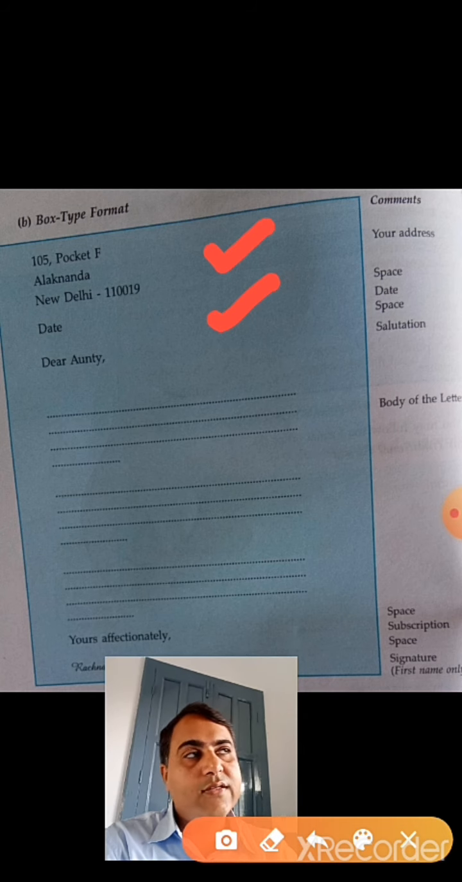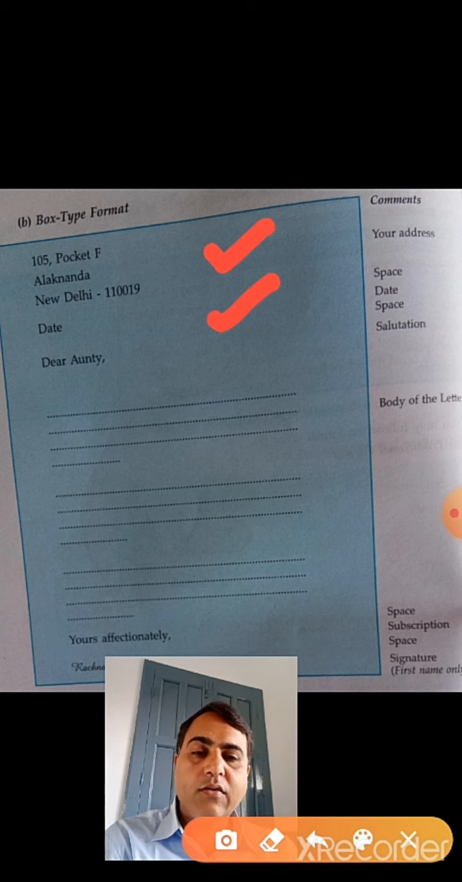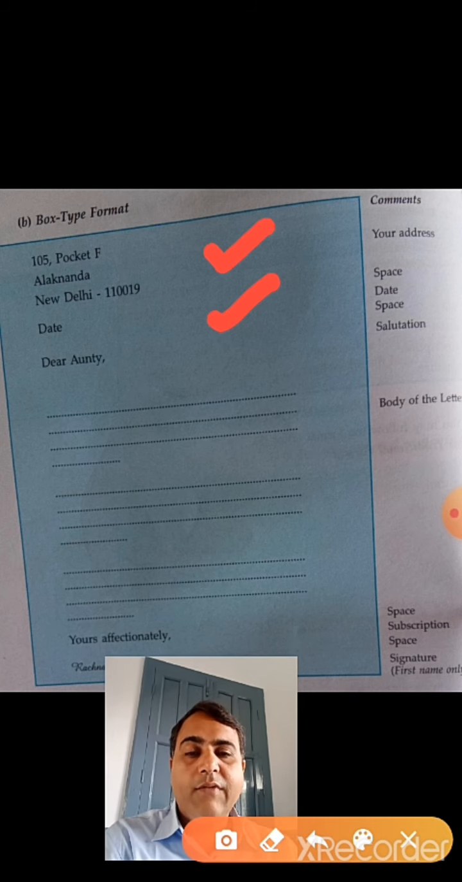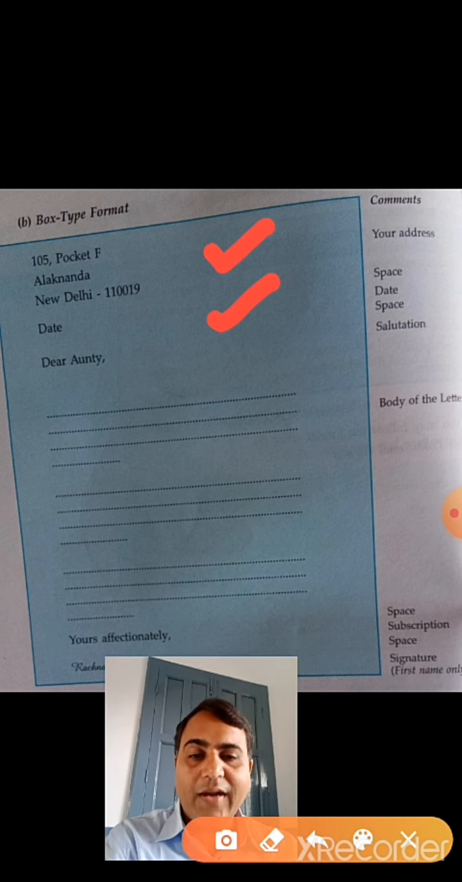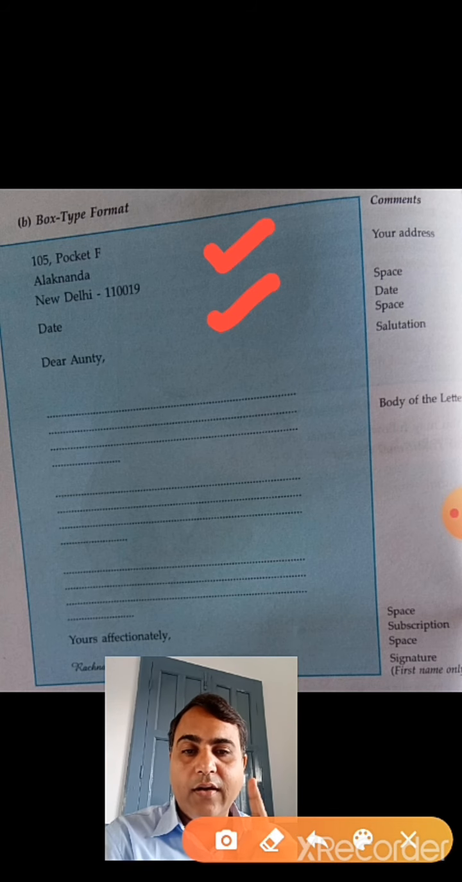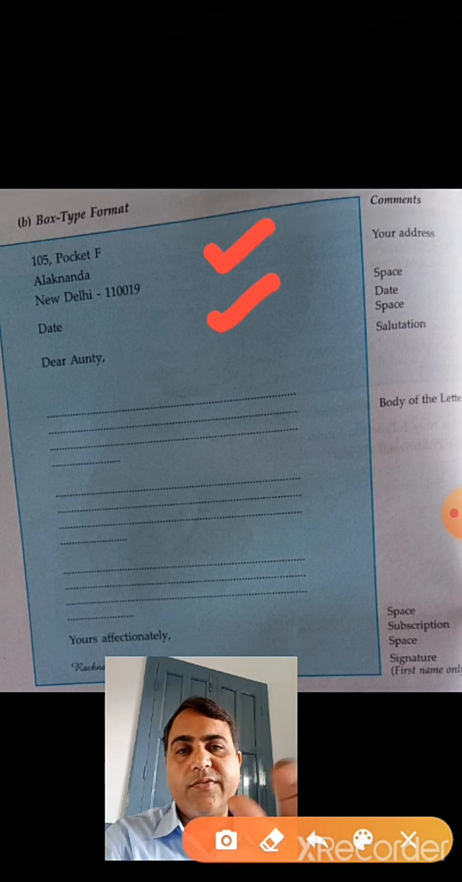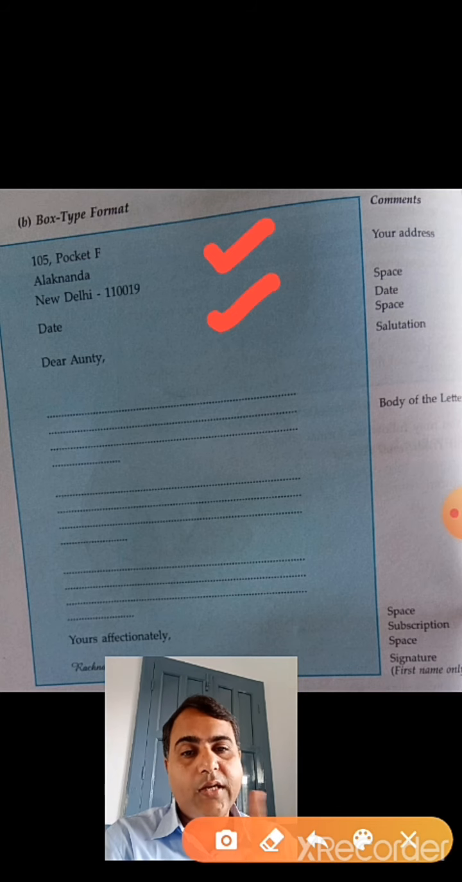After this you have to again leave a line and then write Dear Auntie, that is, whoever you are sending this letter to. So Dear Auntie, Dear Uncle. If it is your brother or sister, then you can write the name. If you are sending it to your friend, then don't write Dear Friend, that is wrong. You have to mention the name of the friend, like Dear Nitesh, Dear Sushil, Dear Rima. In this way you have to write the salutation.